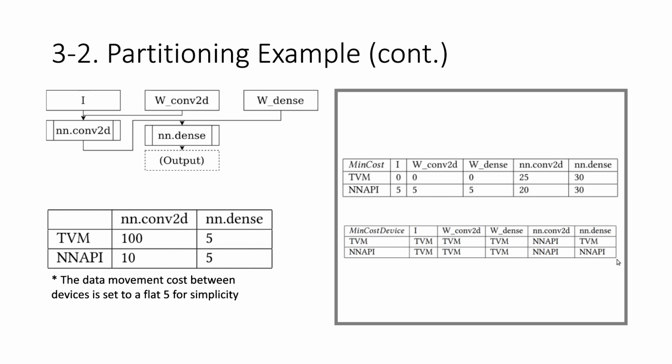For the main cost device, the entry is now different. The dense operator was performed on TVM, so we put TVM here, and for the NNAPI case, we performed it on NNAPI, so it's NNAPI here.